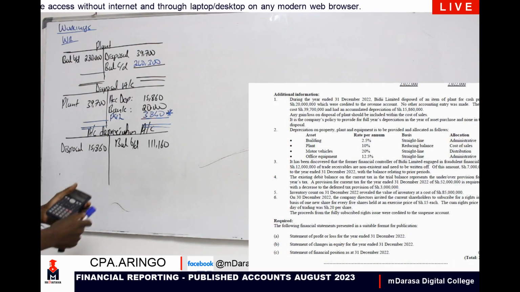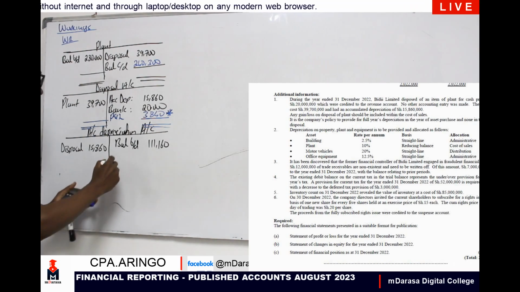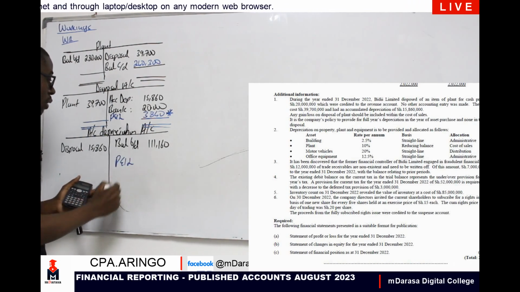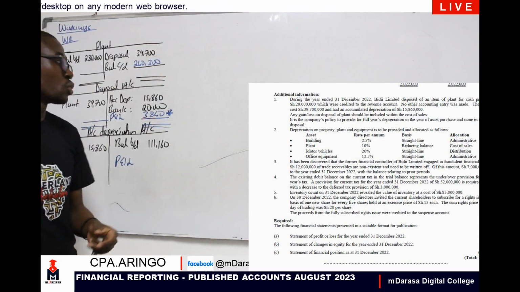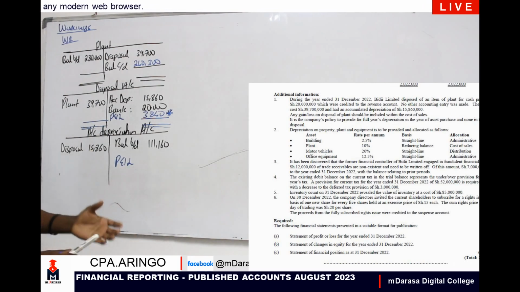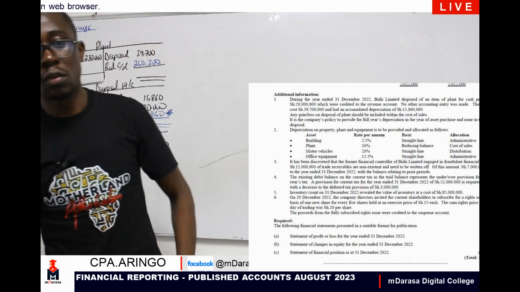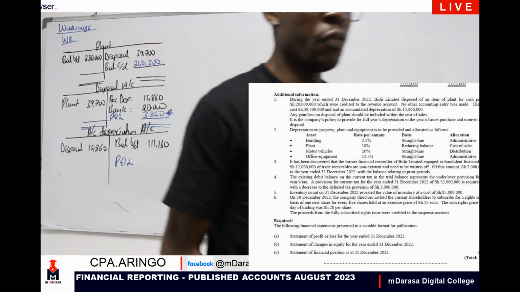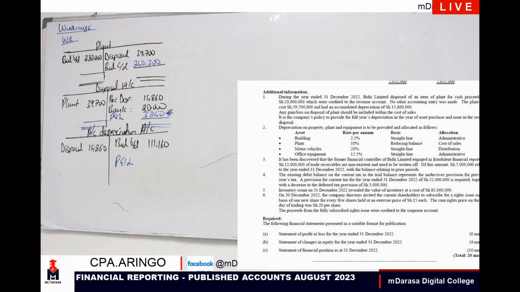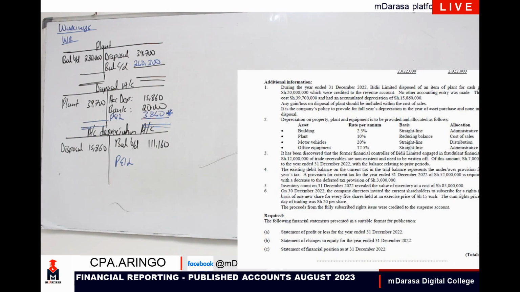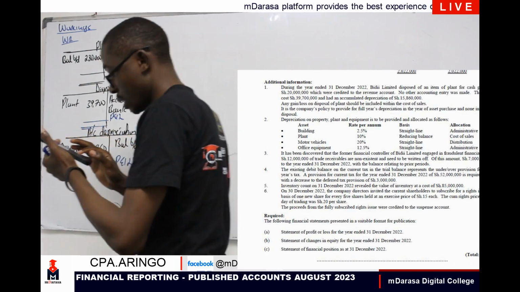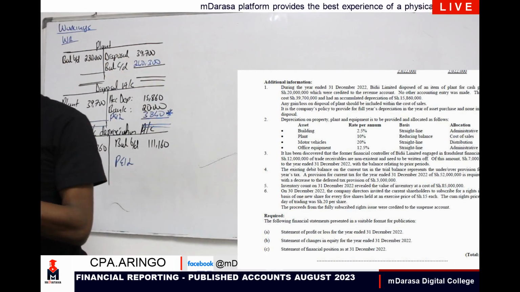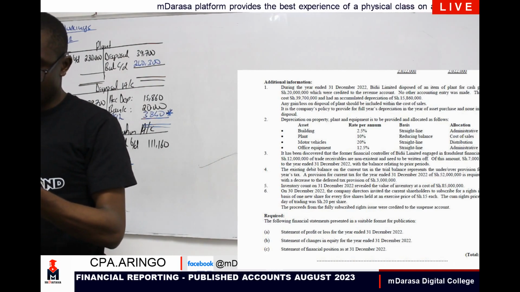What about our depreciation? How are we going to compute it? I need to determine in my P&L the value that is going to be taken as depreciation for that current year. That will be very easy, because what were we told? How are we supposed to provide depreciation for that asset? If you check in note number 2, a good examiner is very clear, and has told us that we are providing depreciation on plant at the rate of 10%, reducing balance basis.